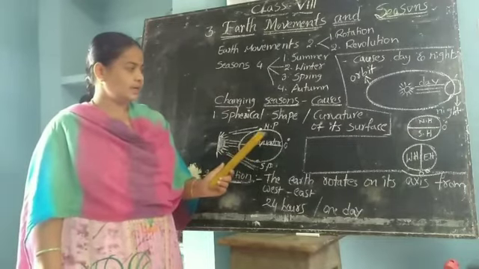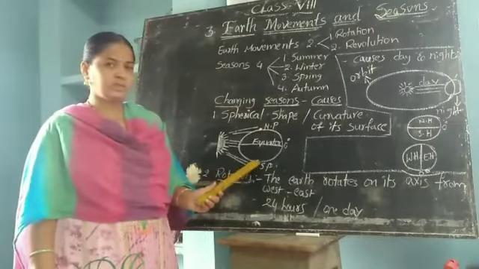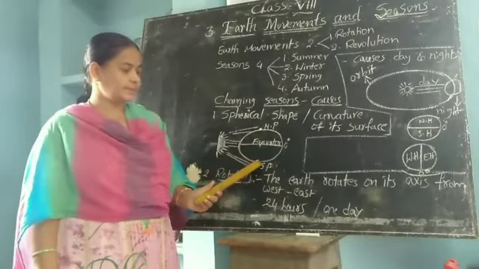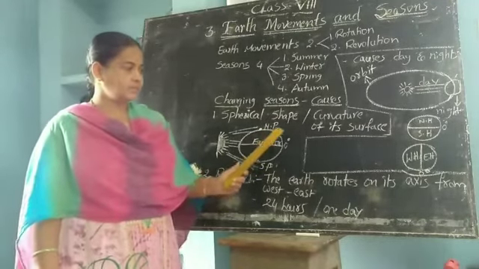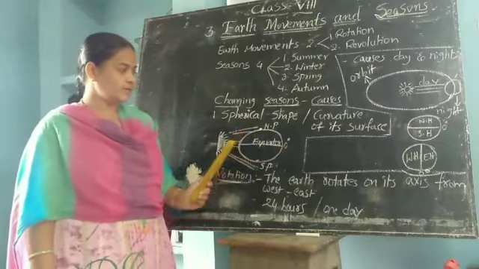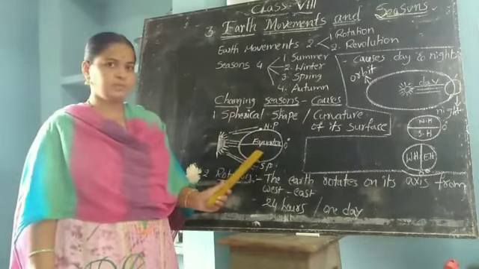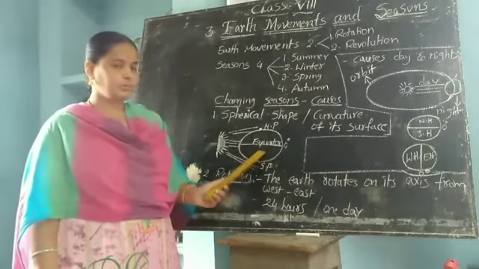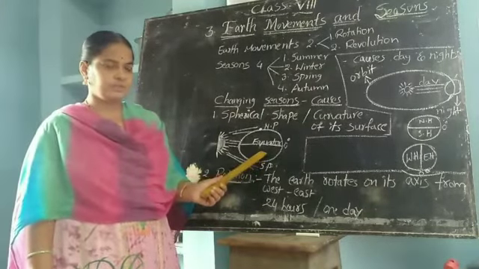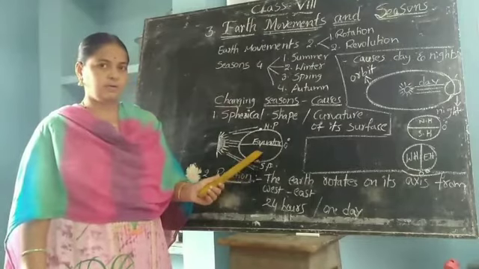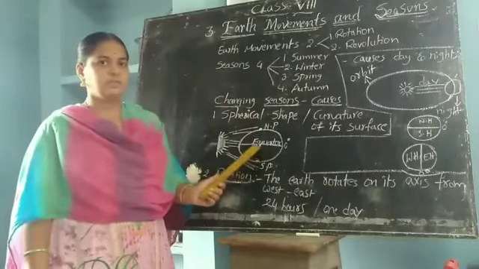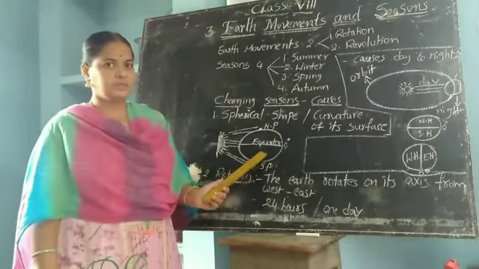Here at the north and south poles it is a little bit pressed, and there is a bulge in the middle of the earth. So this is the real shape of the earth. It is not perfectly round in shape, and it looks like an orange shape.